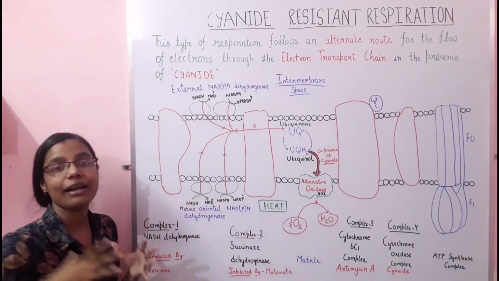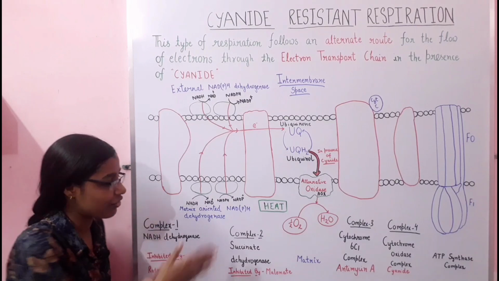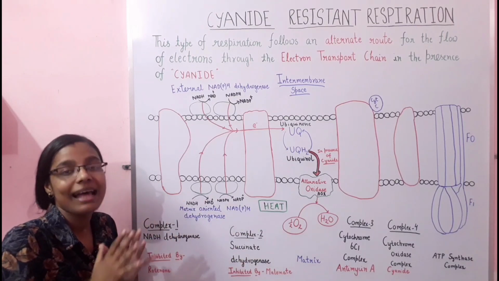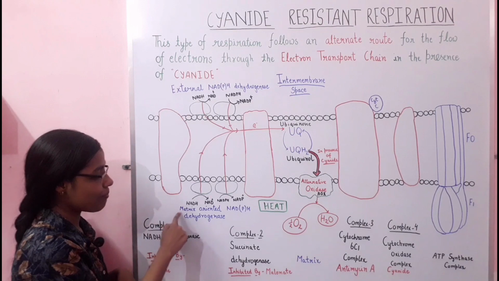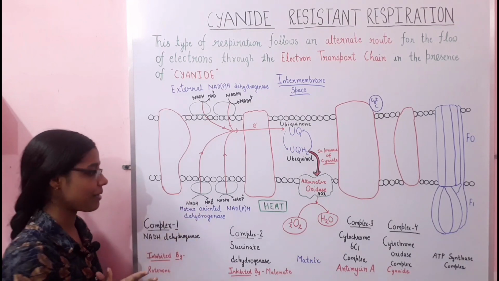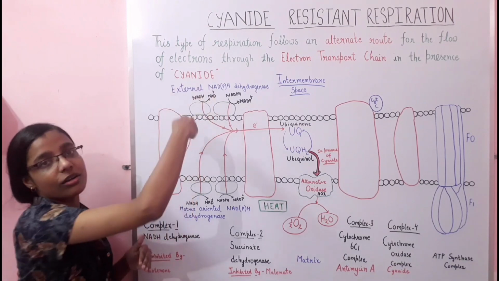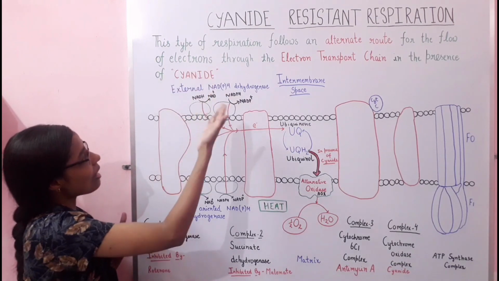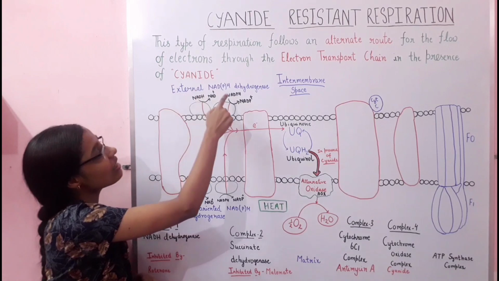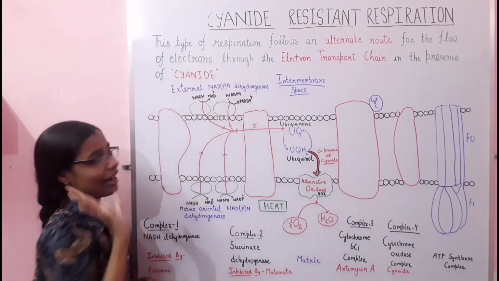These two are oriented towards the matrix side of the membrane, that's why they are called matrix oriented NAD(P)H dehydrogenase. However, these two are towards the outer side, and they are called external NAD(P)H dehydrogenase.